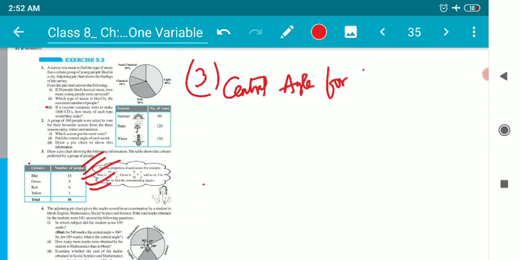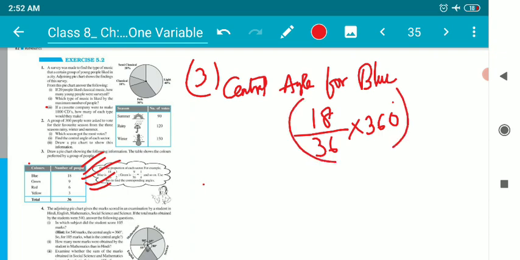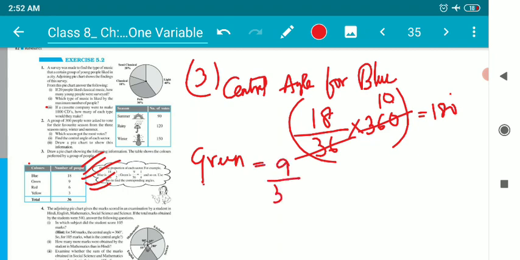The central angle for blue color will be 18 out of 36 people into 360 degree. 36 and 360 will be 10. It is 180 degree. Now for green, it will be 9 by 36 into 360 degree. So it will be 10. Answer will be 90 degree.